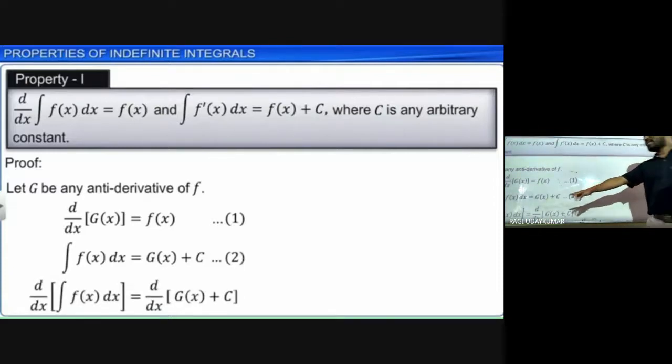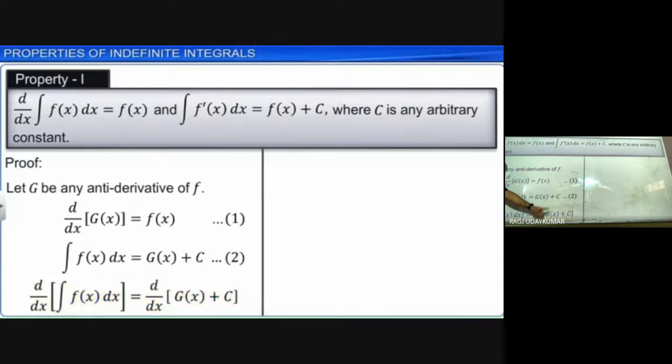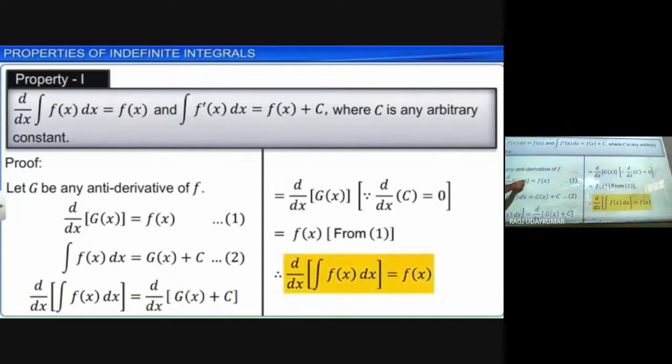Now take the derivative on both sides with respect to x. So what do you get? The constant c part becomes zero, so d by dx of g of x is f of x here. So on the right-hand side you get f of x. So d by dx of integration of f of x is equal to f of x, because the derivative of g of x is f of x and d by dx of a constant is 0.